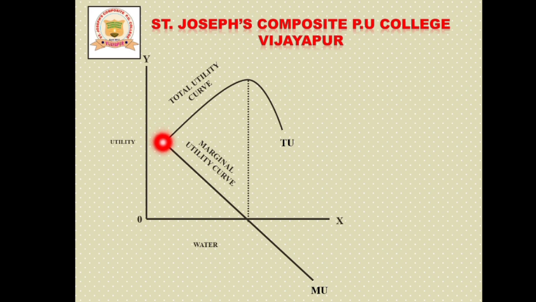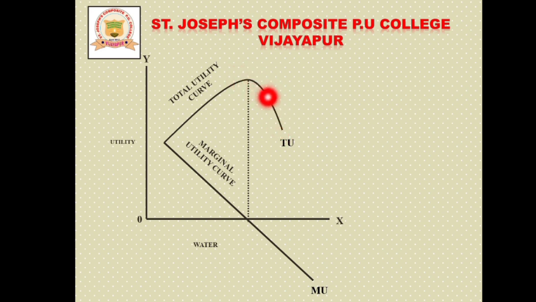At the beginning the total utility increases from 12, then to 22 like that, and 30. Once it reaches 30, afterwards the total utility diminishes.